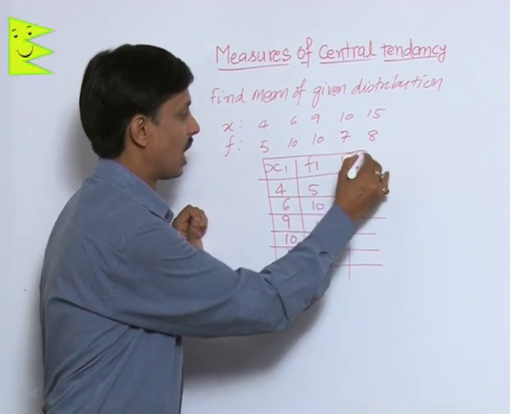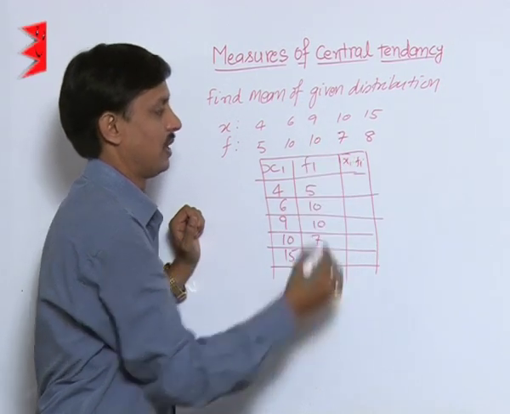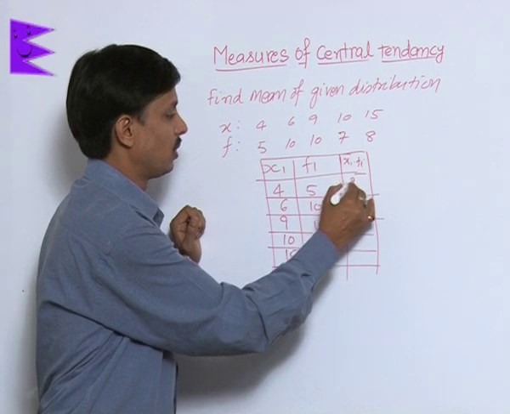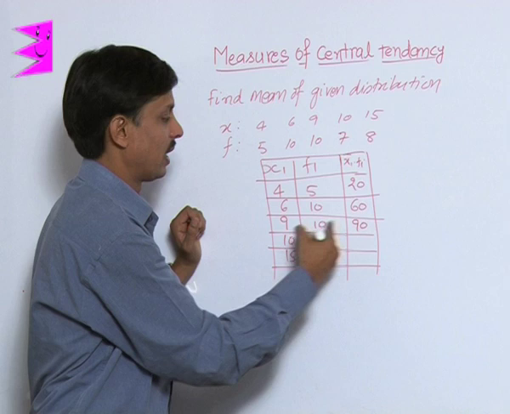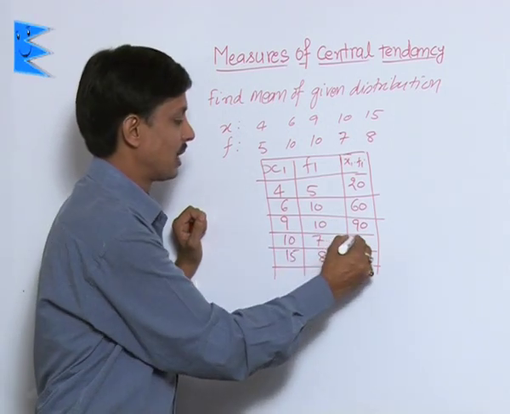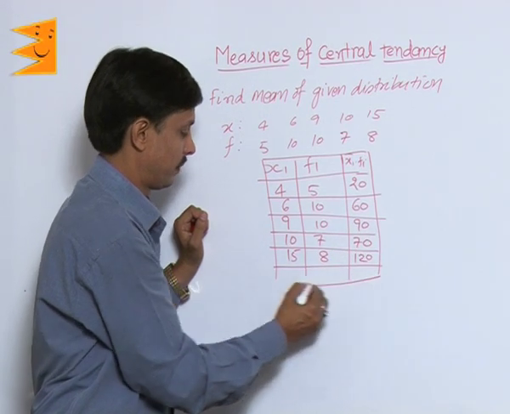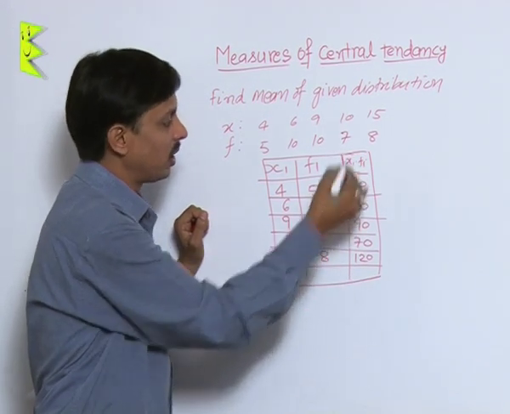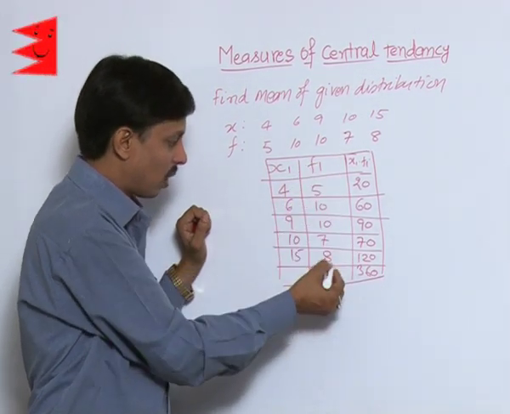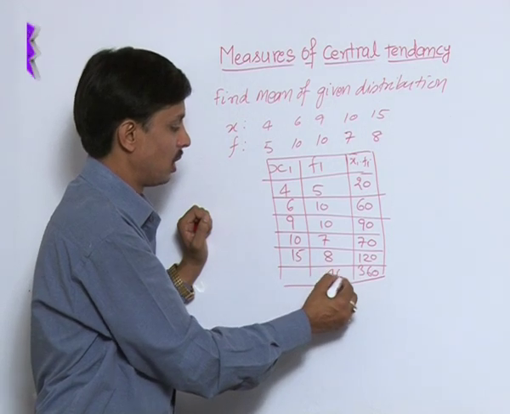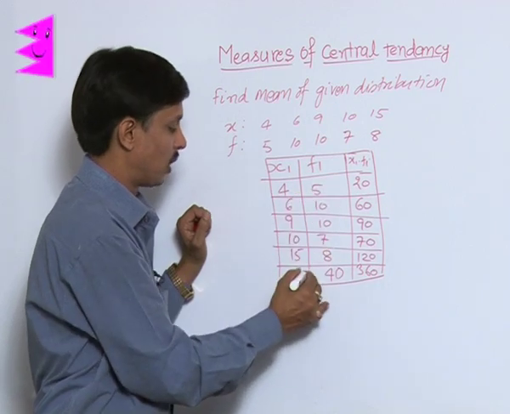8. So now you can calculate here xi into fi. 5 times 4 is 20, then 60, then 9 times 10 is 90, 10 times 7 is 70, and 15 times 8 is 120. What is the sum of xi into fi? This is coming out 360. What is the sum of all the frequencies? This is 40. 5 plus 10 plus 10 is 20, 20 plus this 20 is 40.